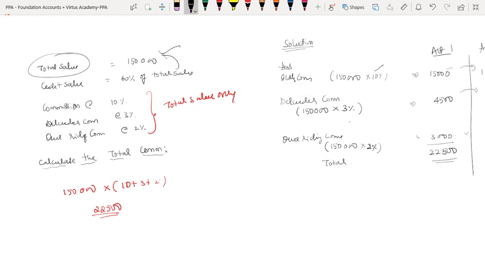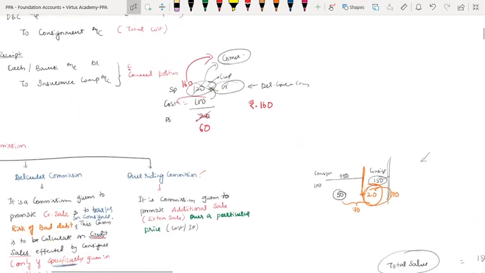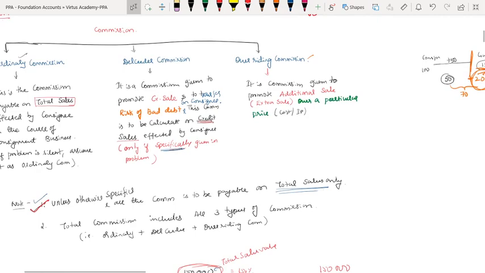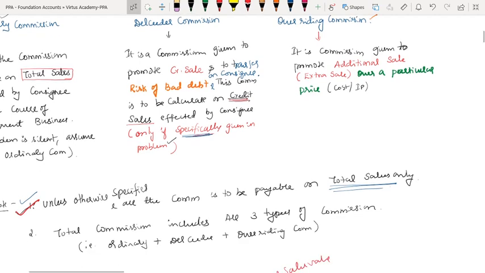Are you understanding? Yes, sir. So don't say 'sir': in the theory you have said del credere commission is to be payable on credit sales. I haven't said that. Look out clearly: this commission is to be calculated on credit sales effected by the consignee only if specifically given in a problem. That is the word I have attached. Otherwise this will take over: unless otherwise specified, all commission is to be payable on total sales. Are you understanding slowly?